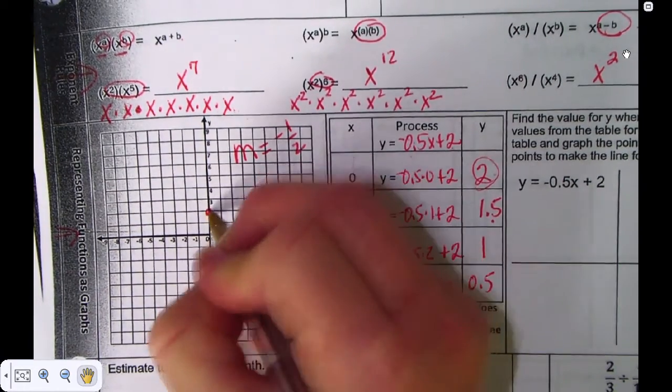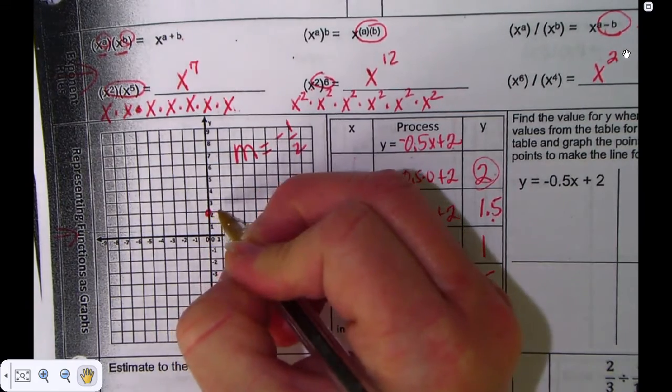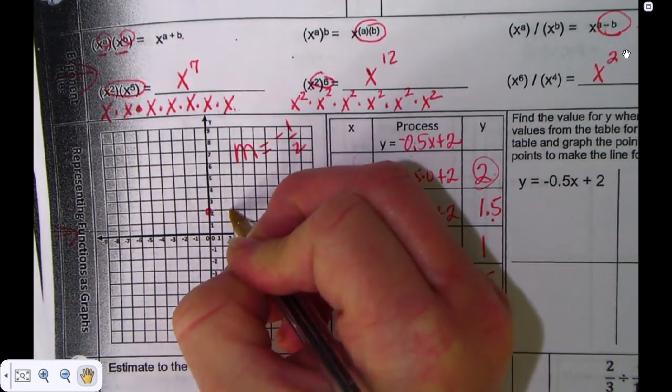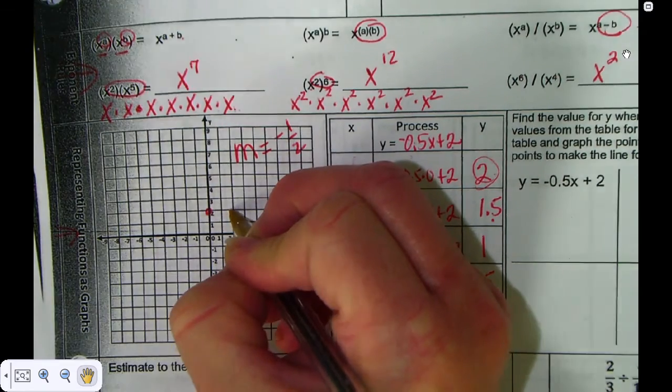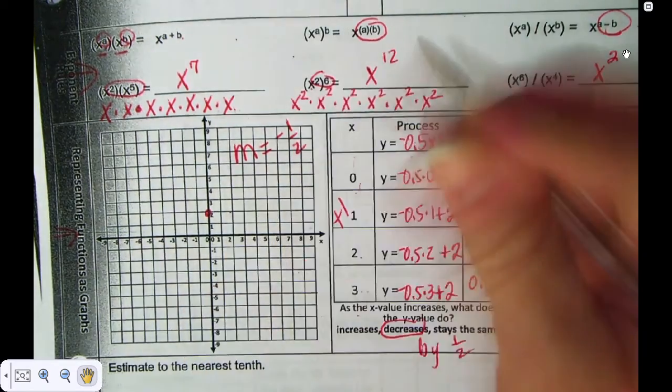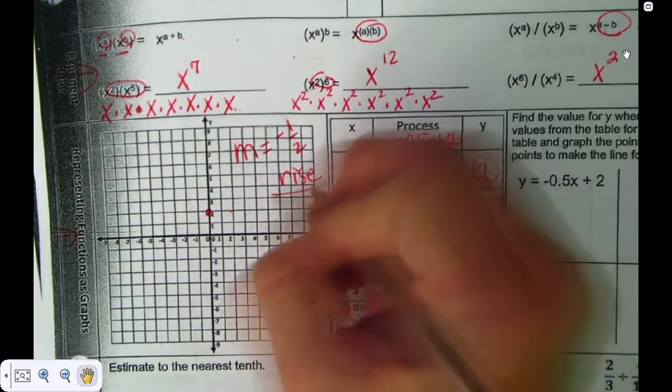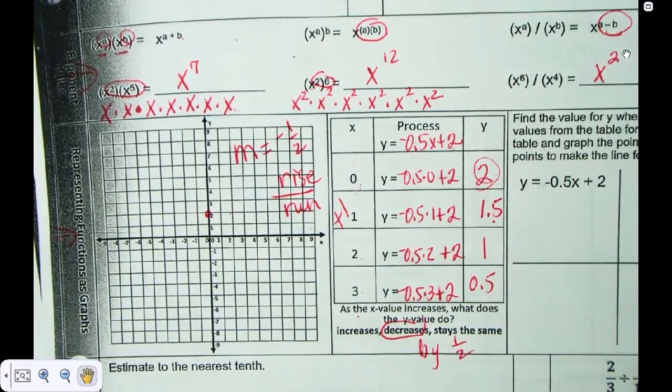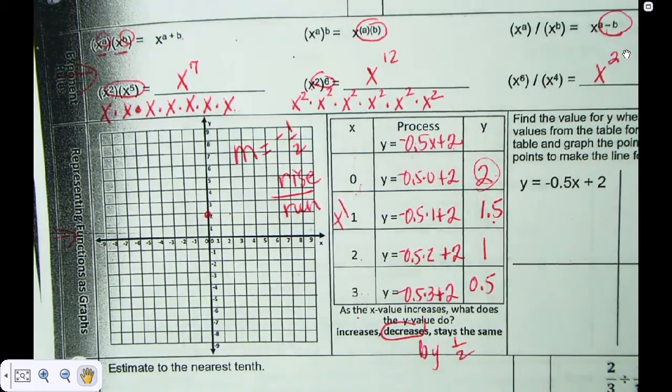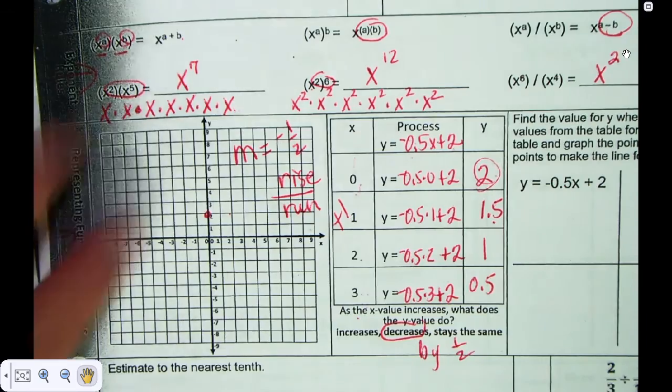Let's start over again. I'm going to run 2. Why am I running 2? Because 2 is on the bottom. Rise over run. Guys, y'all can tell me rise over run and then y'all say the wrong number. Oh, no. We've worked on this forever. Come on, guys.